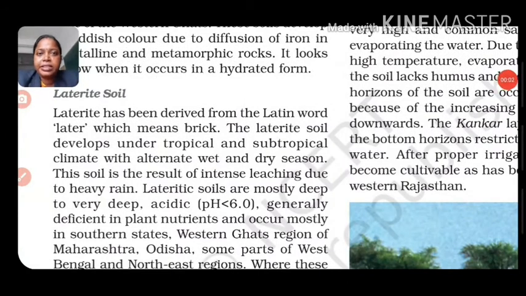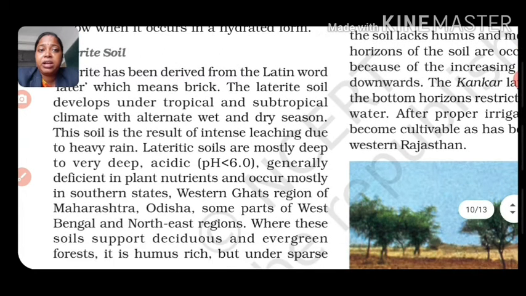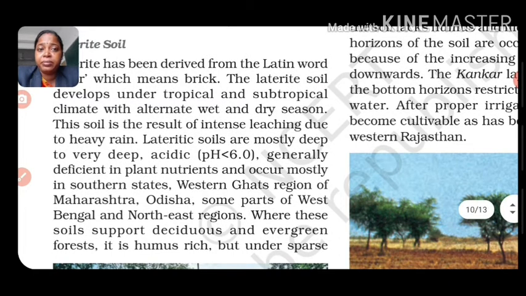So let's have a discussion on the laterite soils. Laterite is derived from the Latin word later, which means brick. The laterite soil develops under tropical and subtropical climate with alternate wet and dry seasons. This soil is the result of intense leaching due to heavy rain.